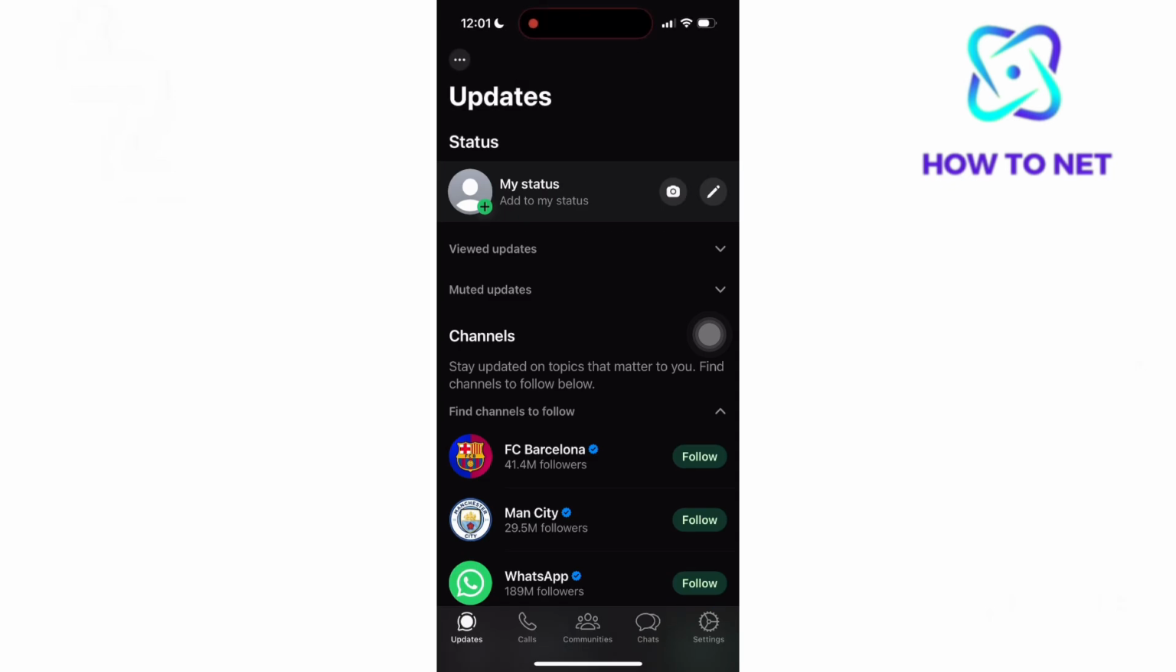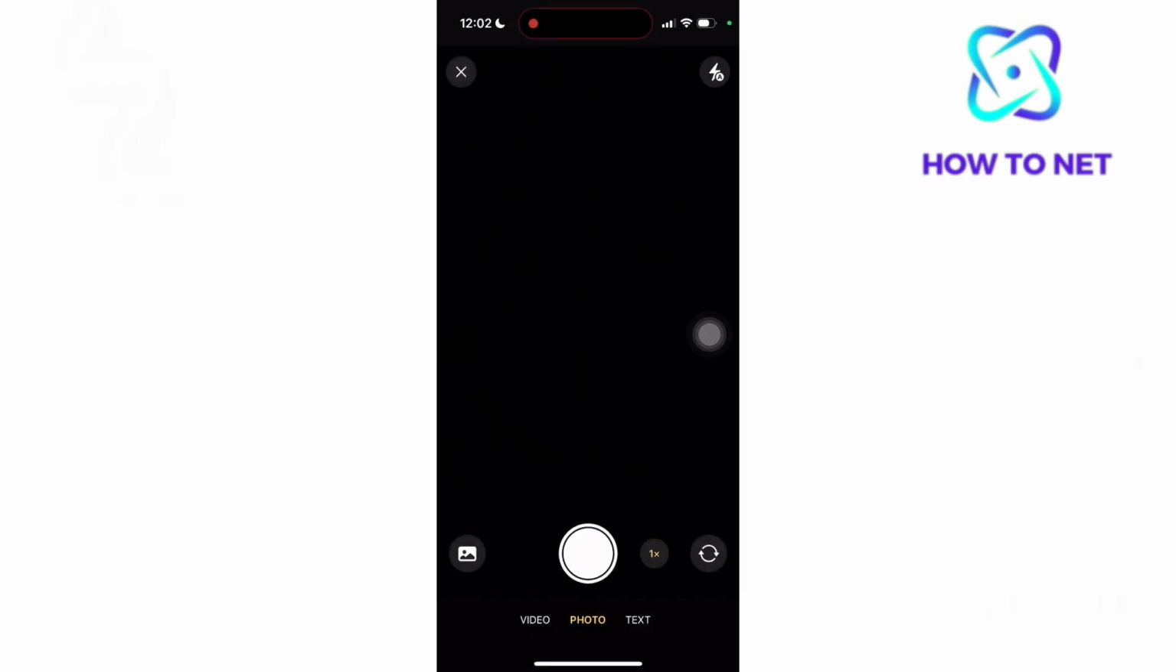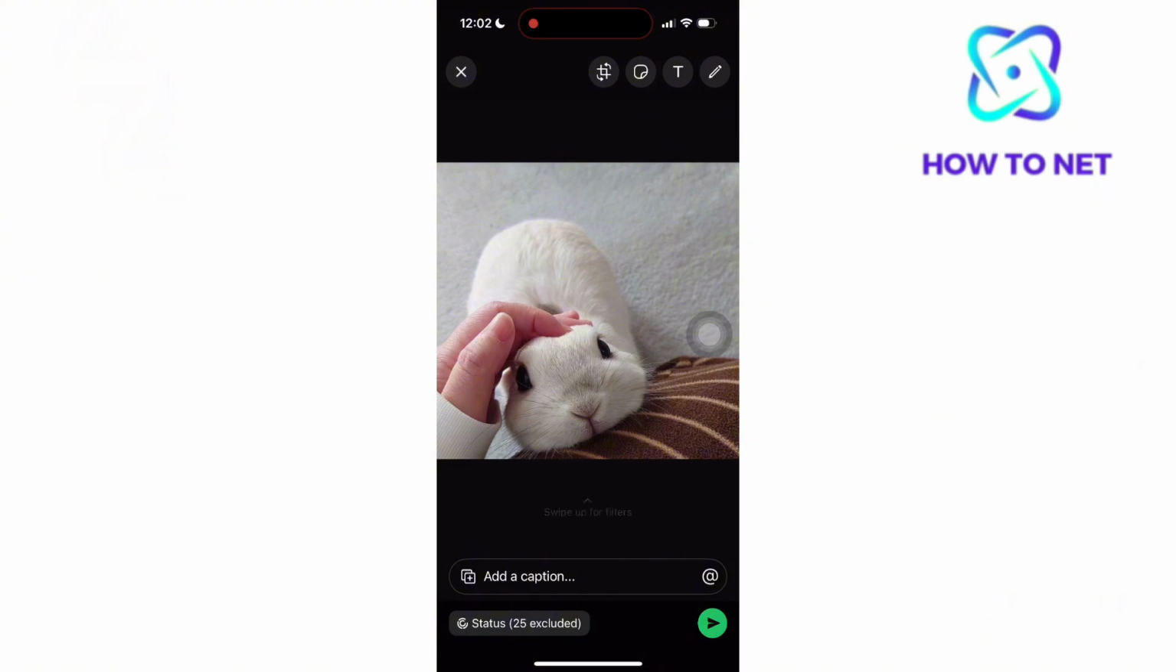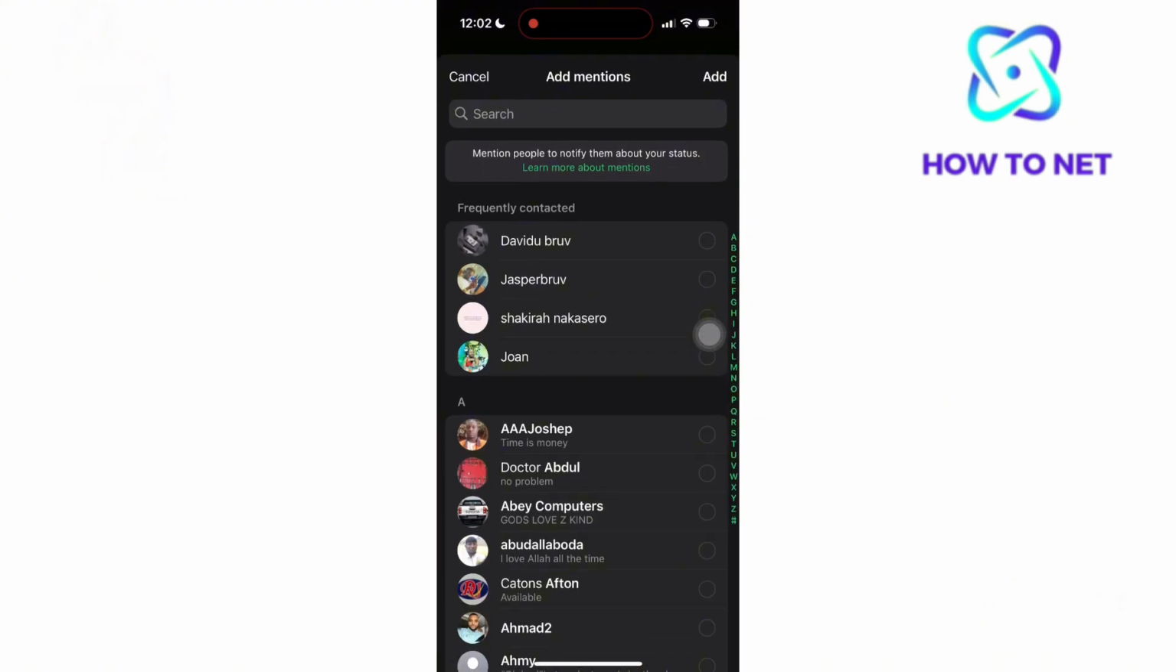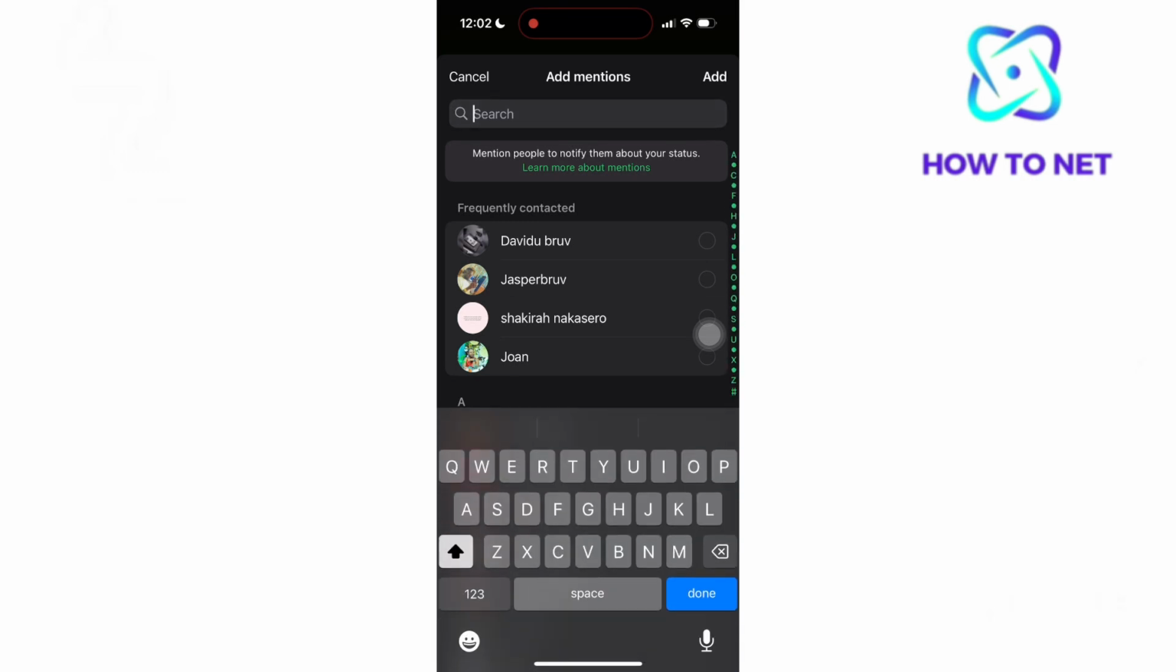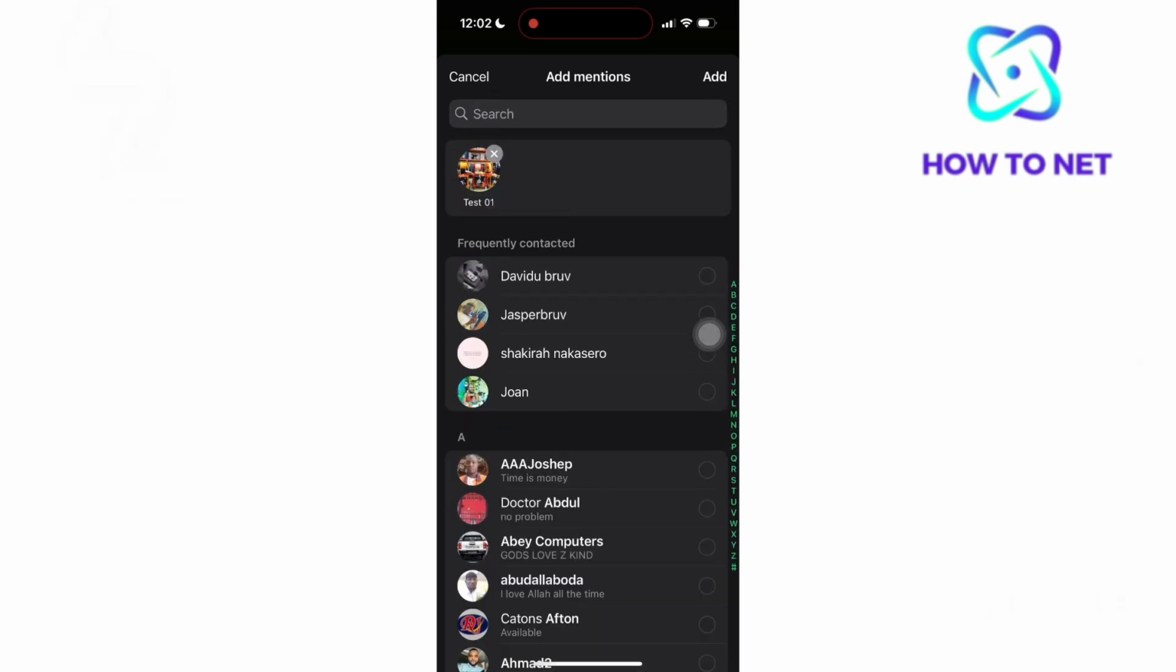In the status section, add any photo or video you would like to upload. Now before uploading it, tap onto this @ icon on your bottom right. Now select anyone you would like to shout out. Once done, tap onto Add. And by the way, you can add as many mentions as you want.